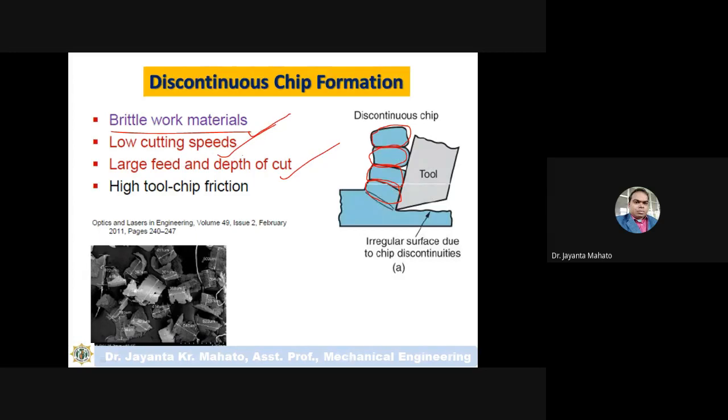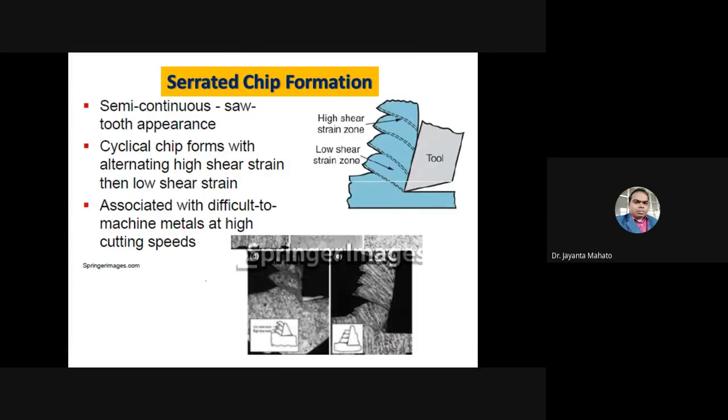In this case the friction between tool and chips is more. You see here, this is actually the chips, small particles. So these are discontinuous chips, with no continuous forms, getting small parts.